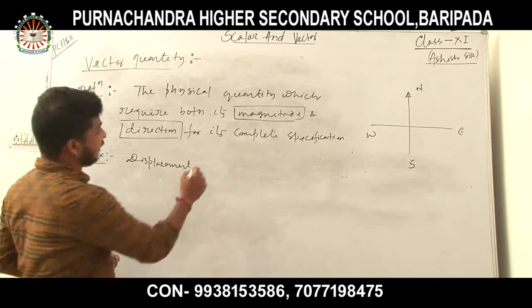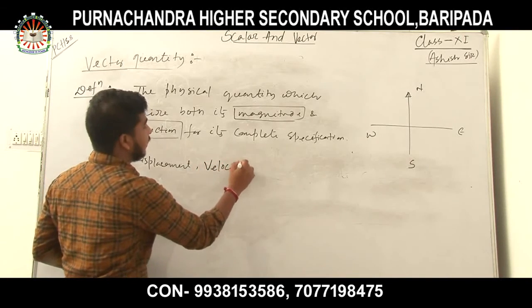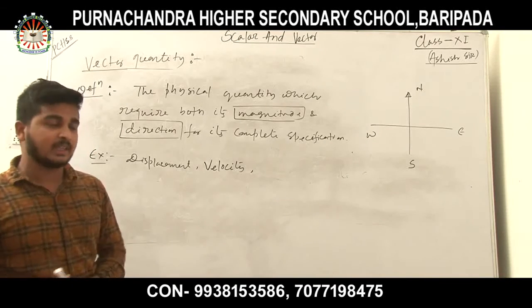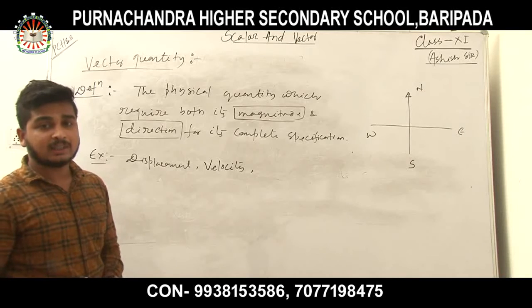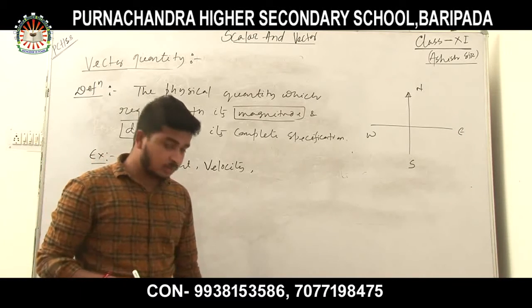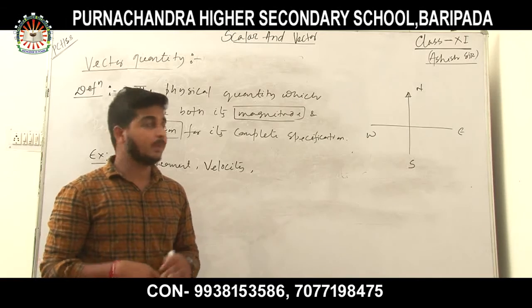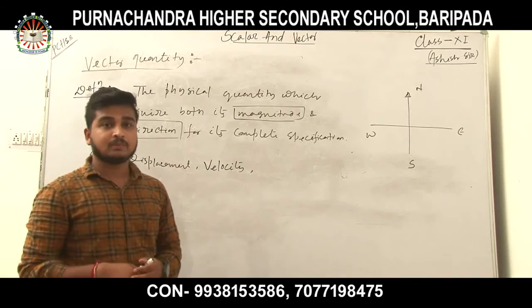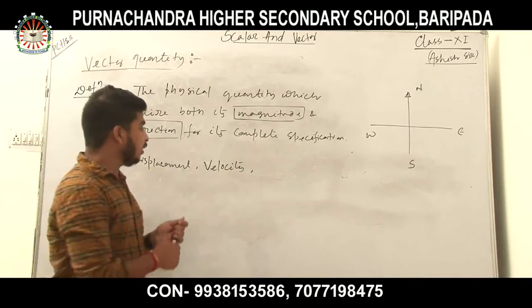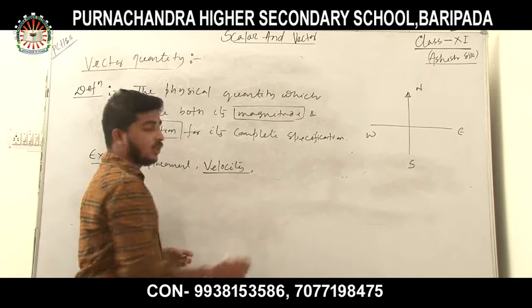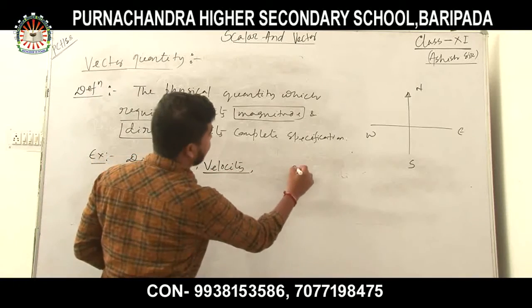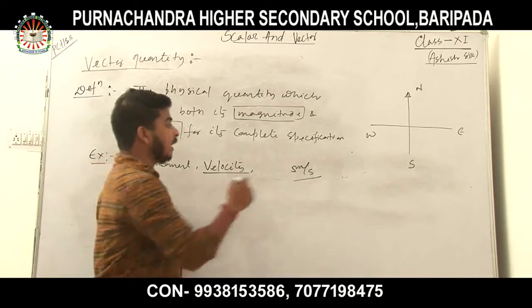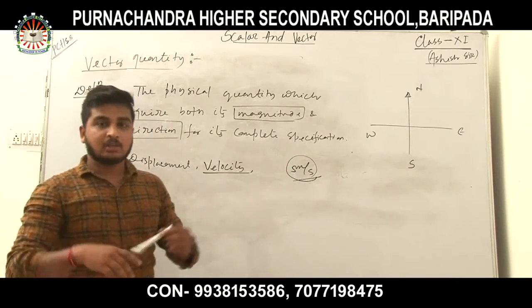Suppose velocity. Velocity is a vector quantity. The unit of velocity is meter per second. Suppose I have to go to some position, not mentioning Kolkata. In order to get to that position, I have to possess a certain velocity, suppose 5 meter per second. I have to ride my bike with 5 meter per second. So I started my bike.